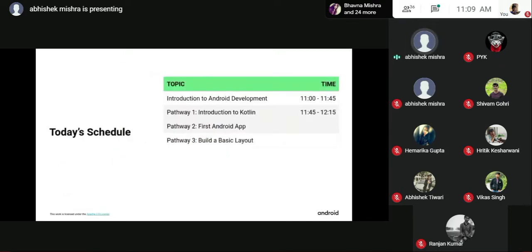Before beginning with that, this is the schedule for today. We'll be starting with the development till 11:45, and then I'll teach you the Kotlin introduction from 11:45 to 12:15.